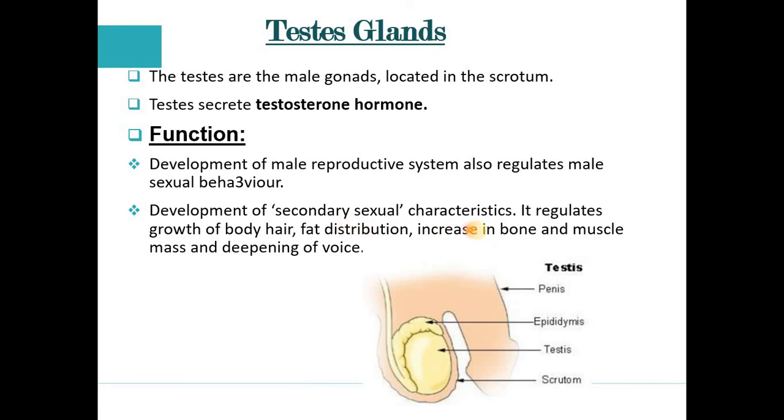It means it helps in regulating the growth of body hair in the man, fat distribution, and increase in bone and muscle mass. Moreover, the deepening of the voice. Generally, the voice of the man is deeper in comparison to the female. So it's all about the testis glands.